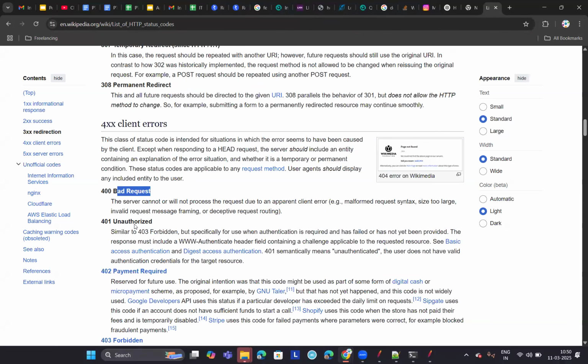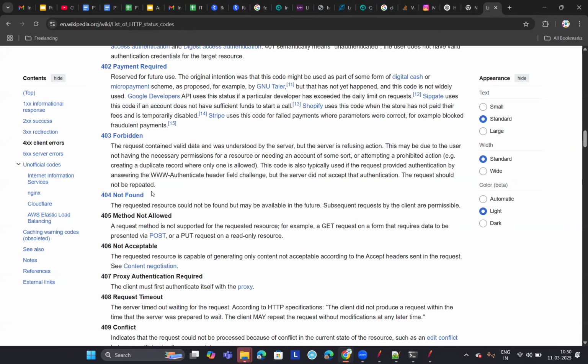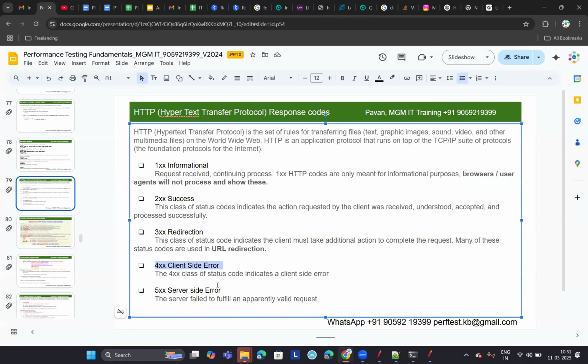See, 400 bad request, 401 unauthorized, 402 payment required, 403 is forbidden, 404 is not found, 405 is method not allowed. You need not remember all those. I'll give you the list of important ones. But understand what the different client side errors are, and what the corresponding status code is that you get from the server, right?